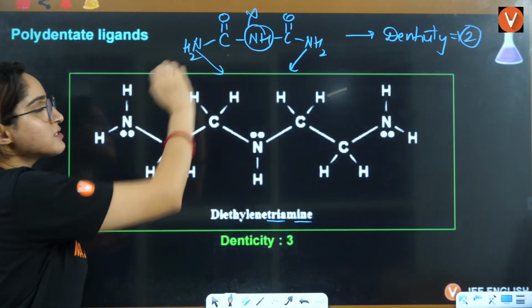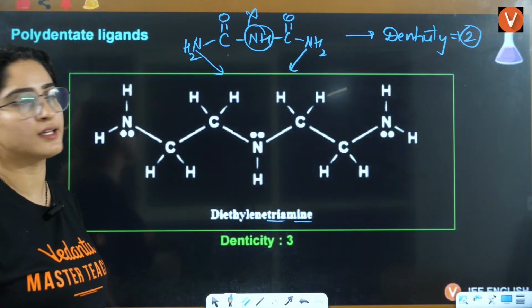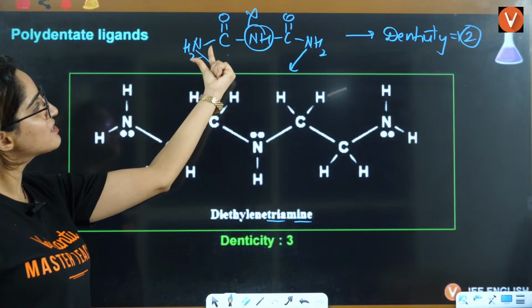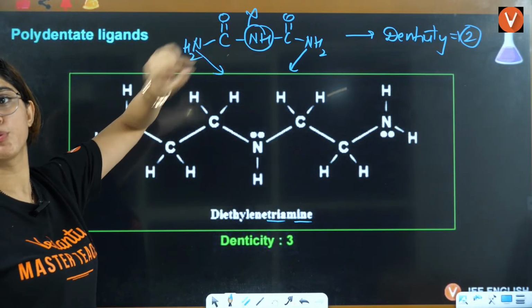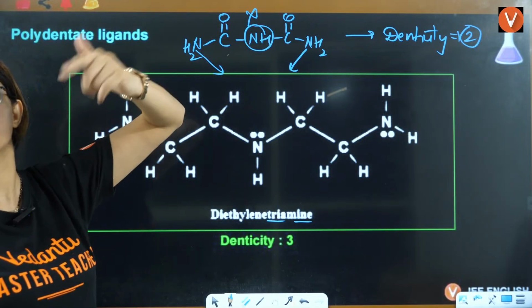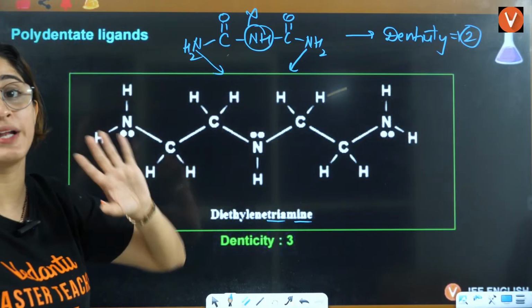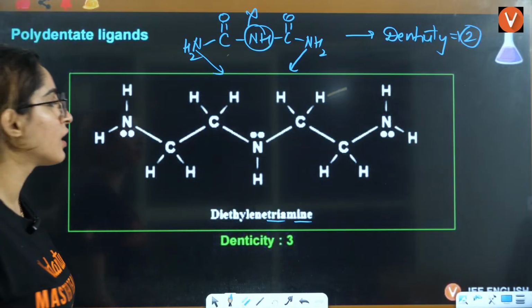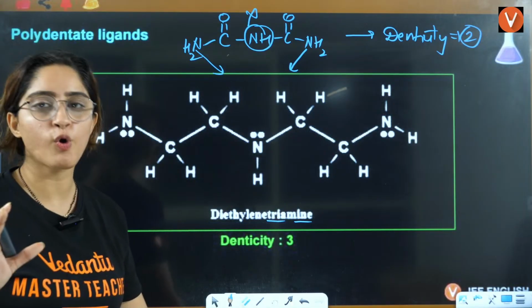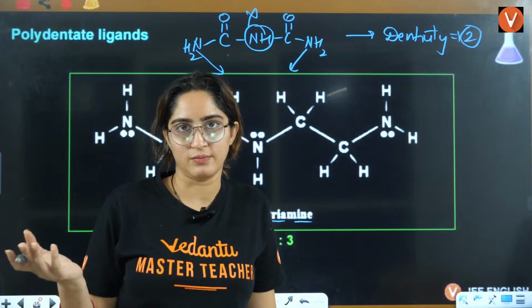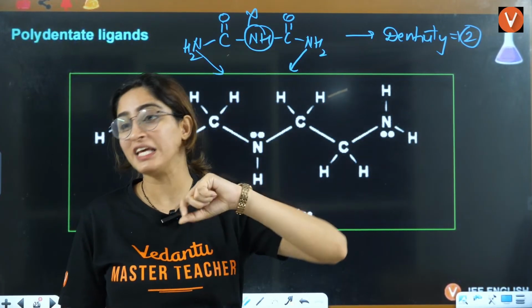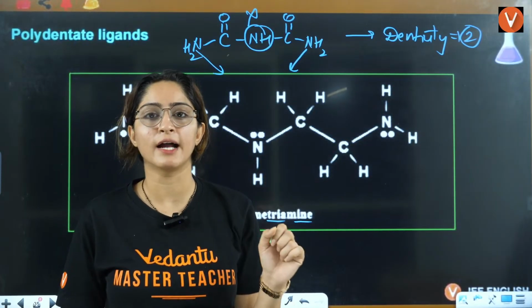Because in this case, understood now one thing, C double bond O, this is NH2. It is on the alternate positions. From alternate positions to donate the electron, it's very tough, right? I'll tell you why. Because there is a concept called ring formation, right? So ring formation here will be very unstable. Chelate effect that we call. We'll study that.